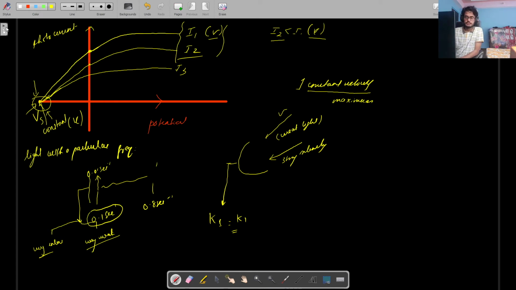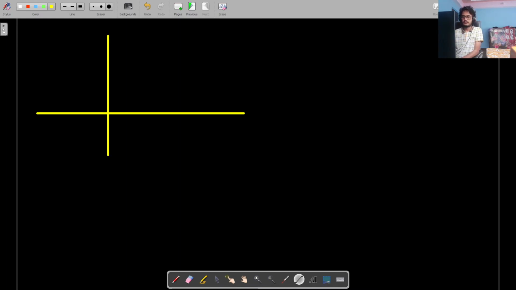Now, next one is, how does frequency affect this? So this one is potential. This is photocurrent. Now I have two light sources with two different frequencies, but same intensity.